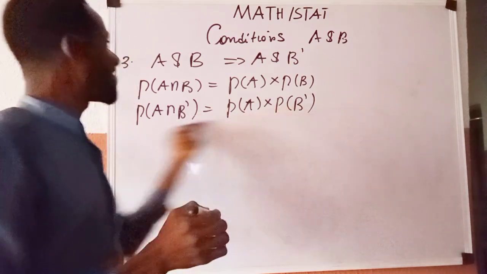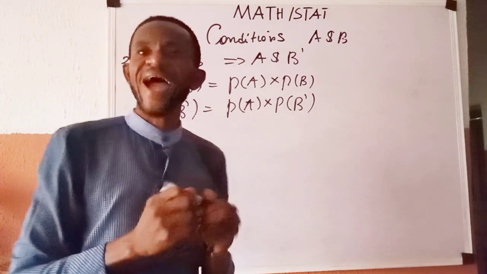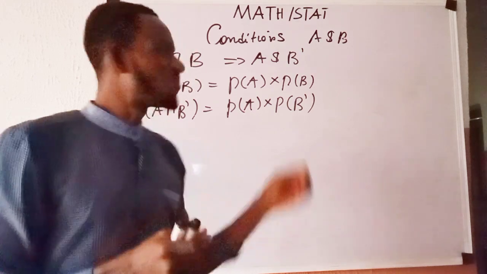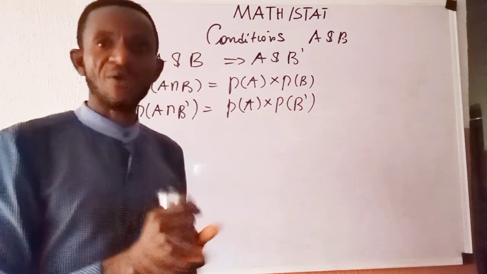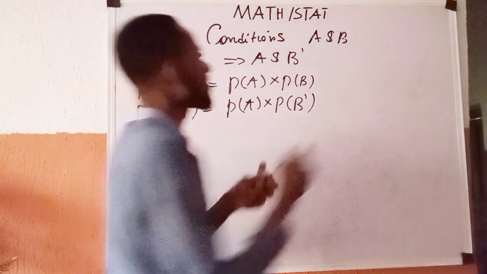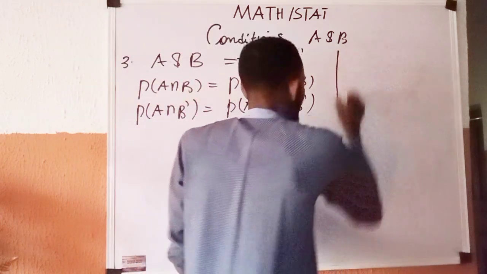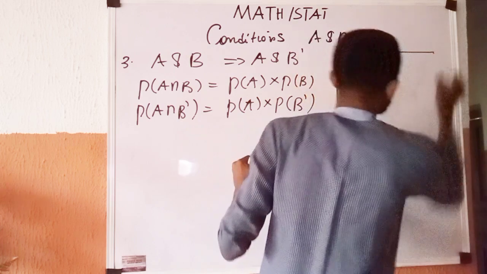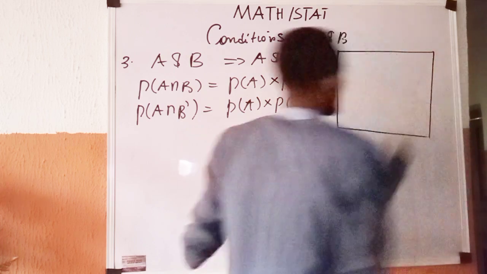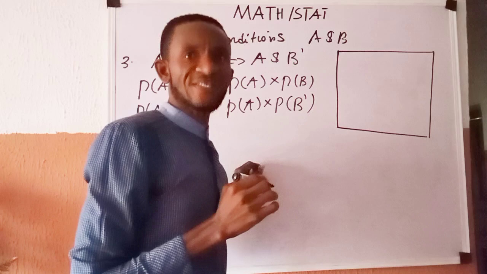We are going to prove this with the use of a Venn diagram to bring out the concept of this intersection much clearer to our audience. So if you have a Venn diagram drawn this way, there are two sets inside it.